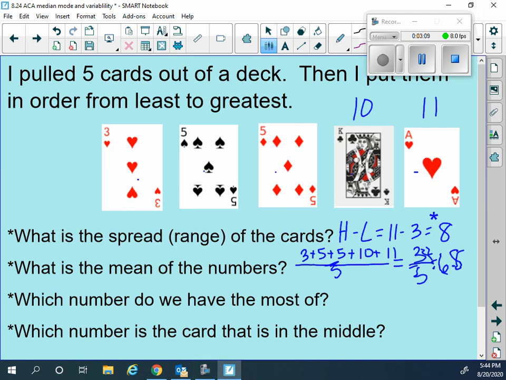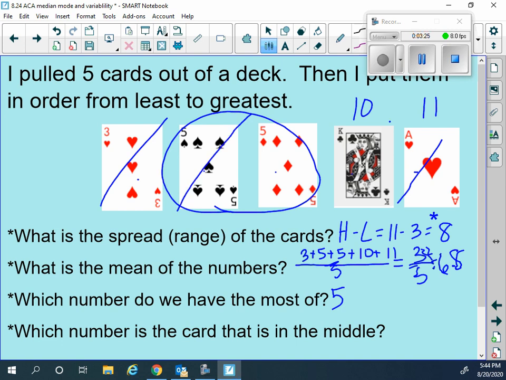Okay? Which number do we have the most of? We have two 5s. So we have the most of the number 5. And which number is the card that's in the middle? So meaning, if I was to turn that card over, turn that card over, turn that card over, turn that card over, the one that's in the middle is the 5. Okay?